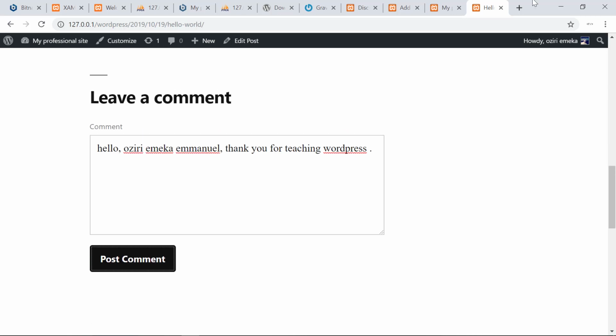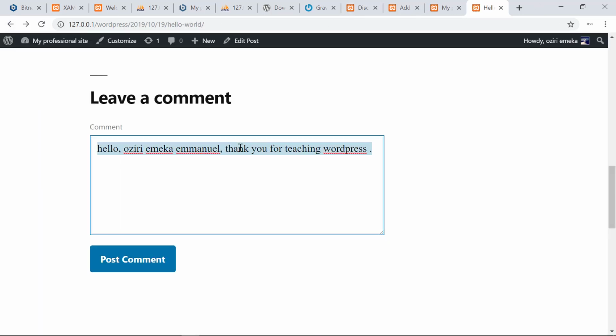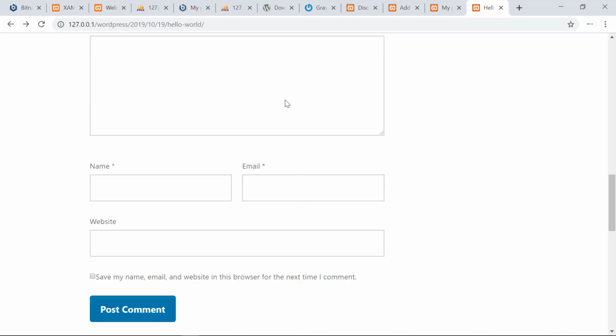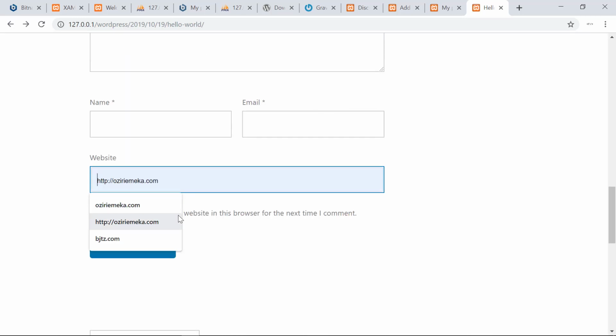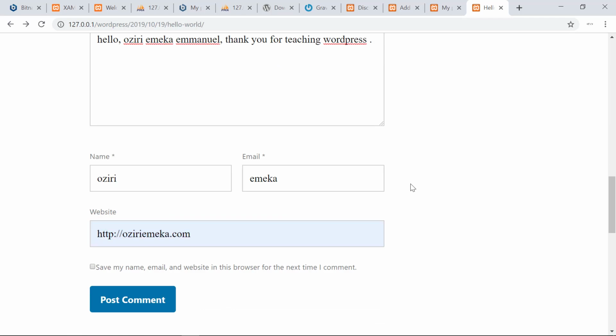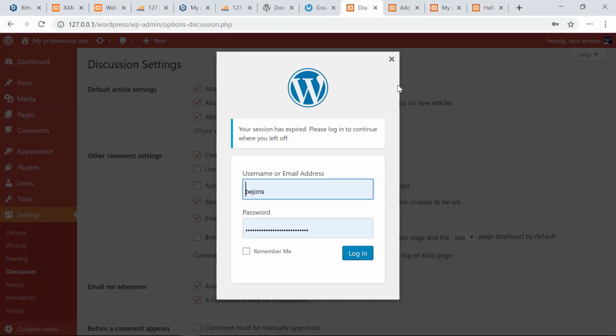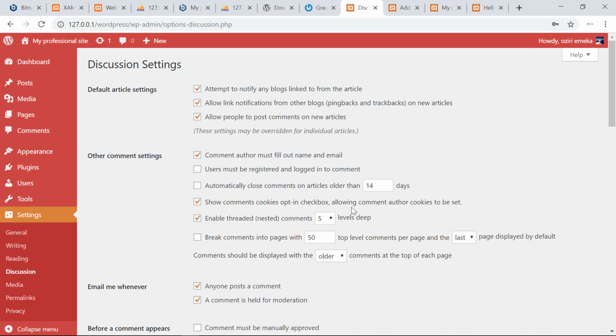Now, I'm logged in, but if I'm not logged in and I try to access this site, I will see an option for website here. If I put oziriemeka.com, which is my site name, and I put my comment and my name right here, the moment I post, it's going to send a trackback to my website saying, oh, I have done a comment on this place.